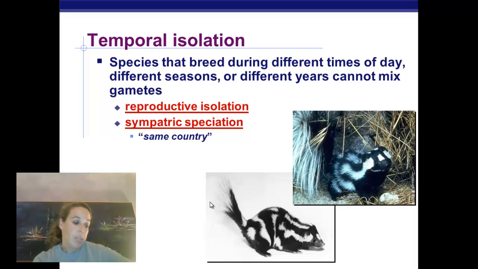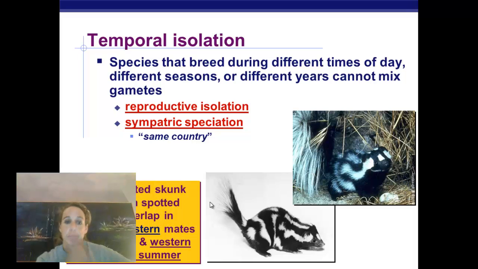But again, remember, the time can be different times of day. It doesn't have to be a dramatic different time. So these are some skunks that overlap. The eastern mates in late winter and the western mates in late summer. So it's living in the same place, but not at the same time.